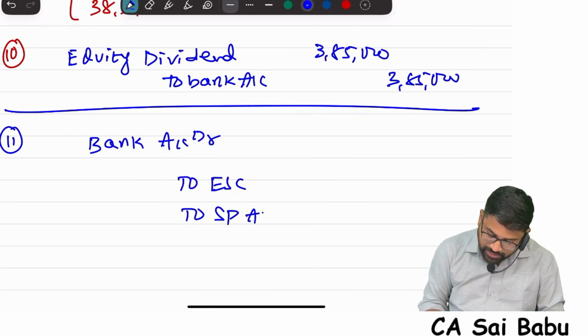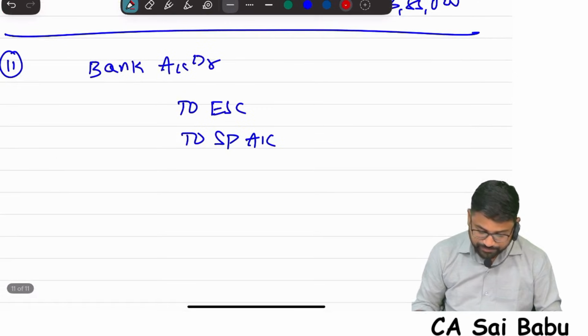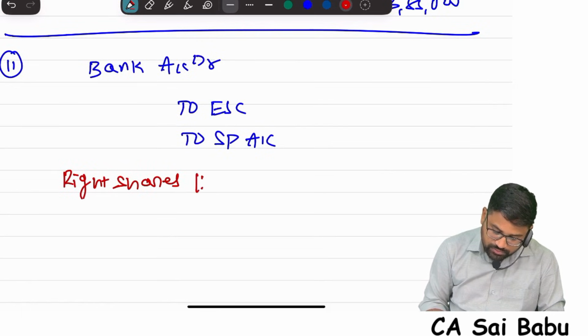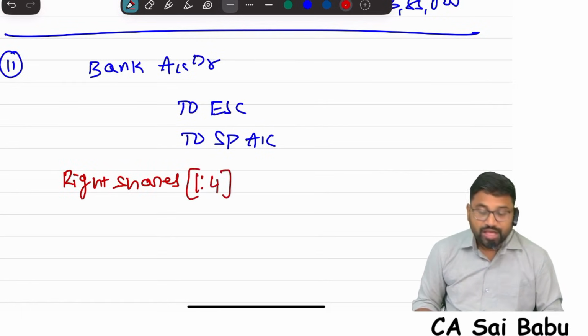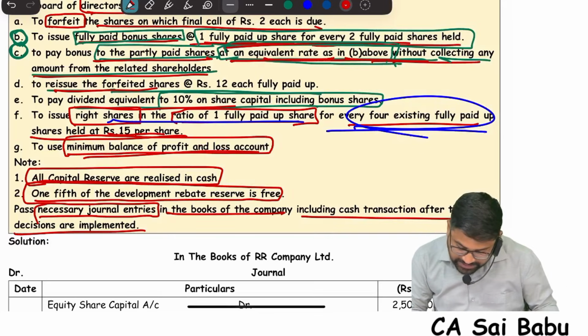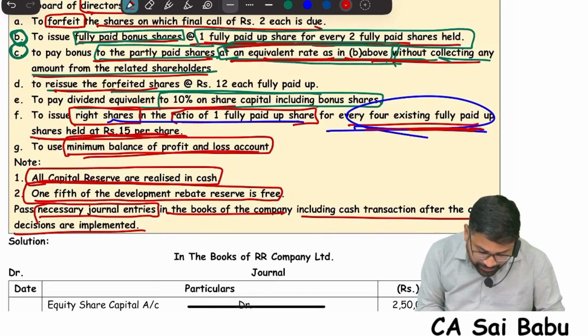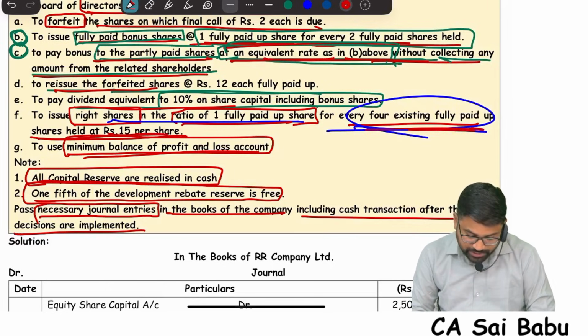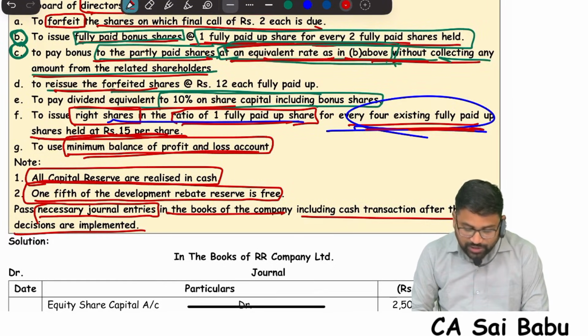Can you tell me how many rights shares will be given? What is the ratio? 1:4. Every 4 existing fully paid up shares will get 1 fully paid up share. Tell me, what are the fully paid up shares here?